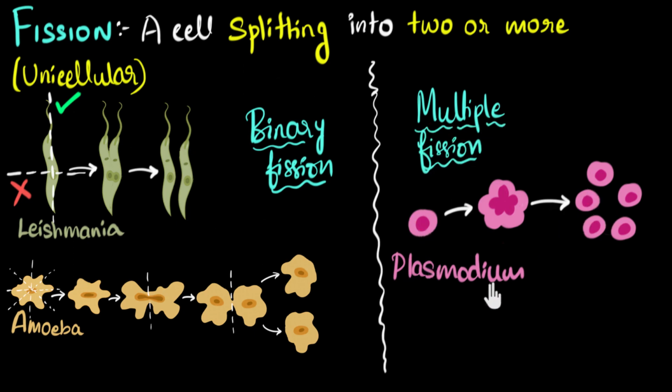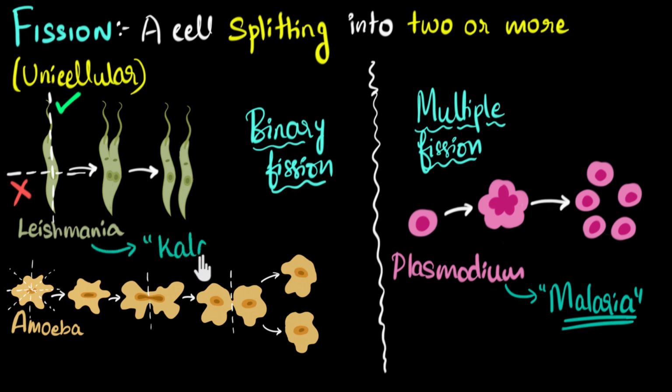And in fact, Plasmodium is the one that causes malaria inside us. So let me just write that down as well. Okay, let me use a different color. All right, so Plasmodium is responsible for causing the disease malaria. And since we're talking about disease, Leishmania is responsible for causing the disease called Kala Azar.